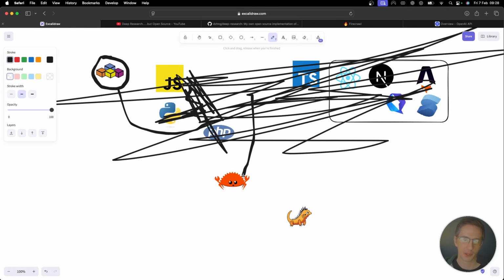Love Rust. It was like crawling through glass back in the day to learn. It wasn't fun, especially when you're coming from higher level languages. But once I started working with it, now everything else is painful, because I know a program's going to run before I run it. That's how much I love using Rust. And I think the unsung hero, the thing that makes Rust really enjoyable, is the Rust Analyzer in VS Code. If you want me to do a video on it, I will. It just highlights all the problems you're going to have ahead of time, and it does it better than any other language I've used.